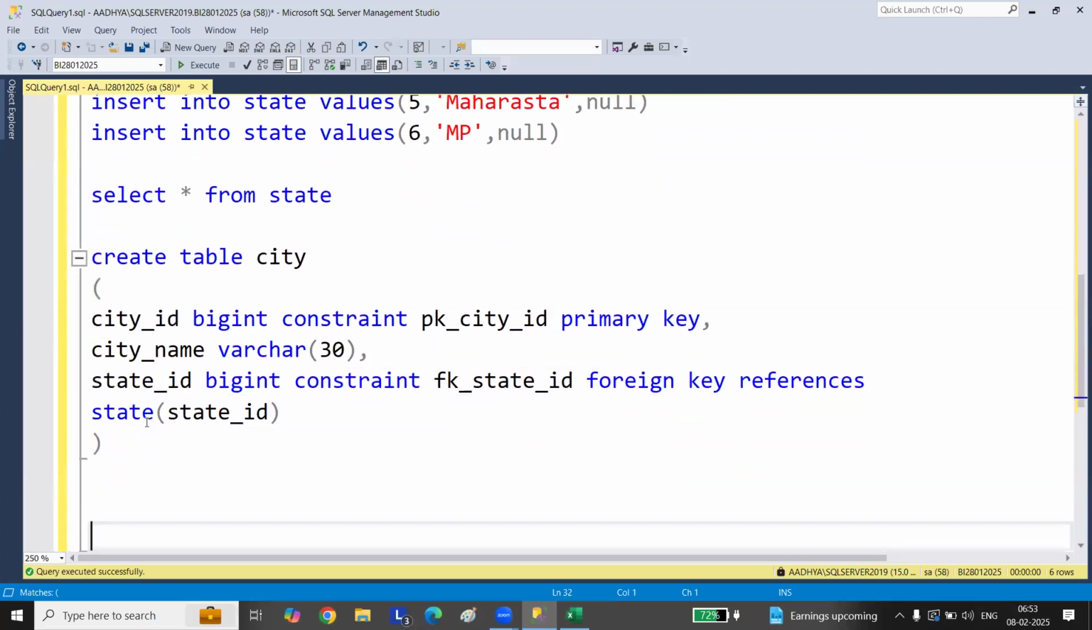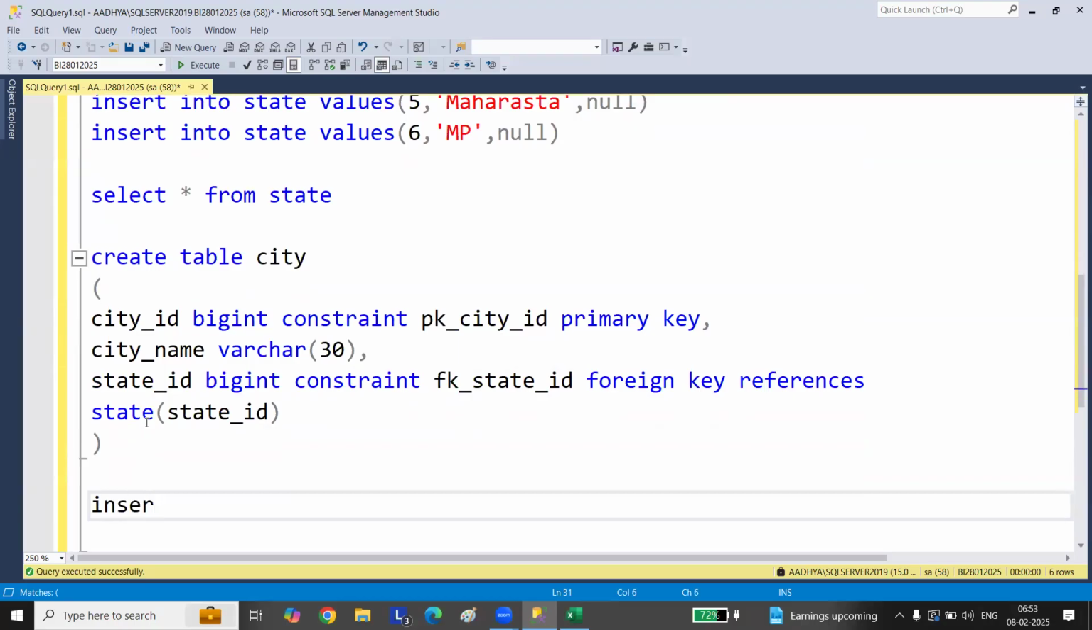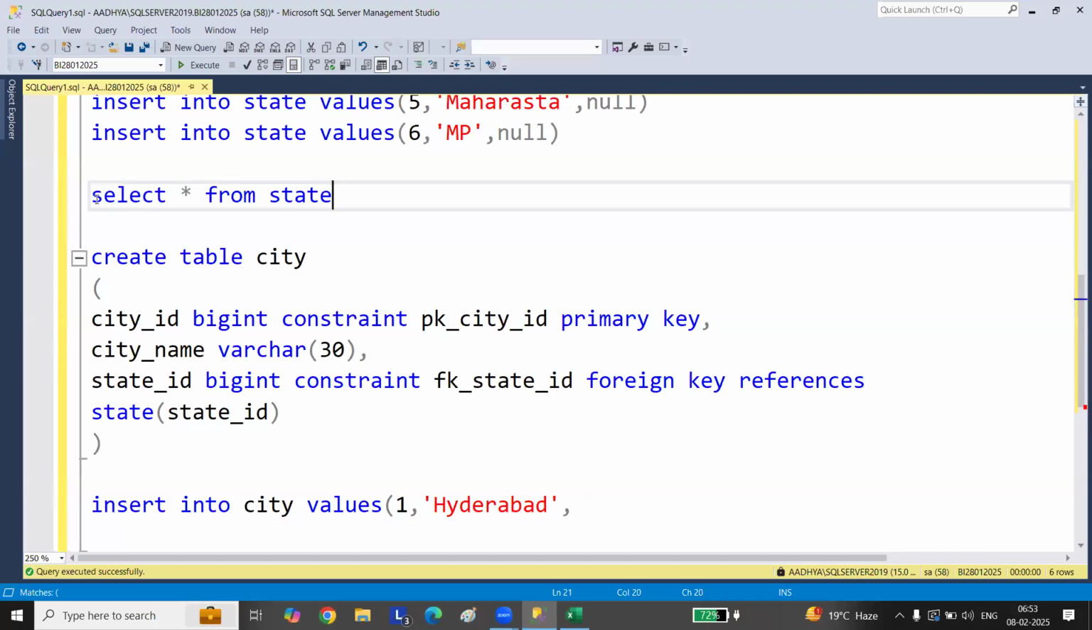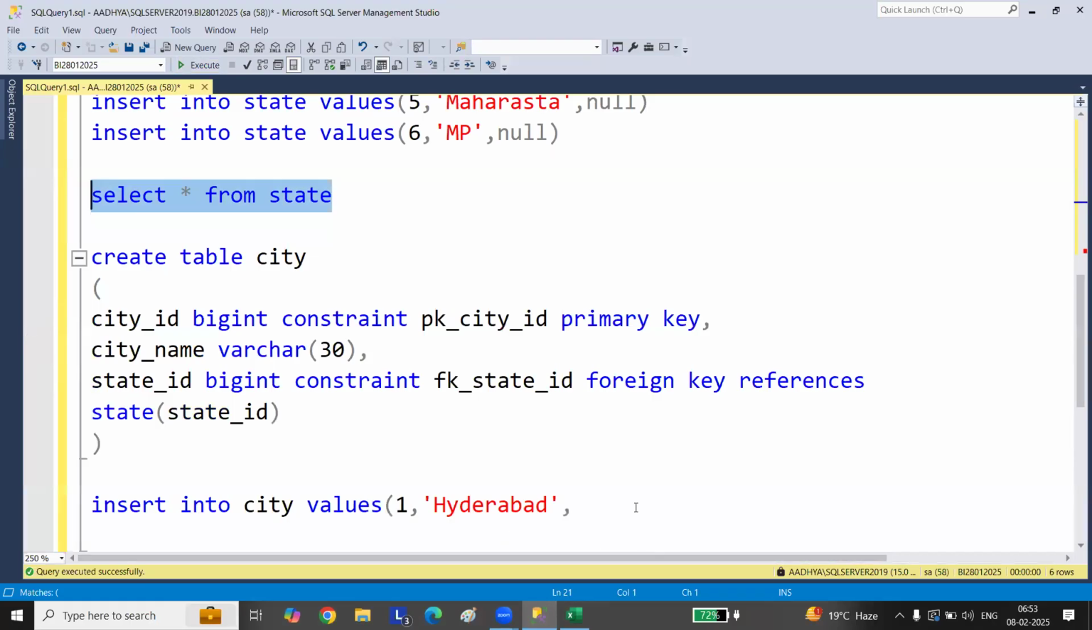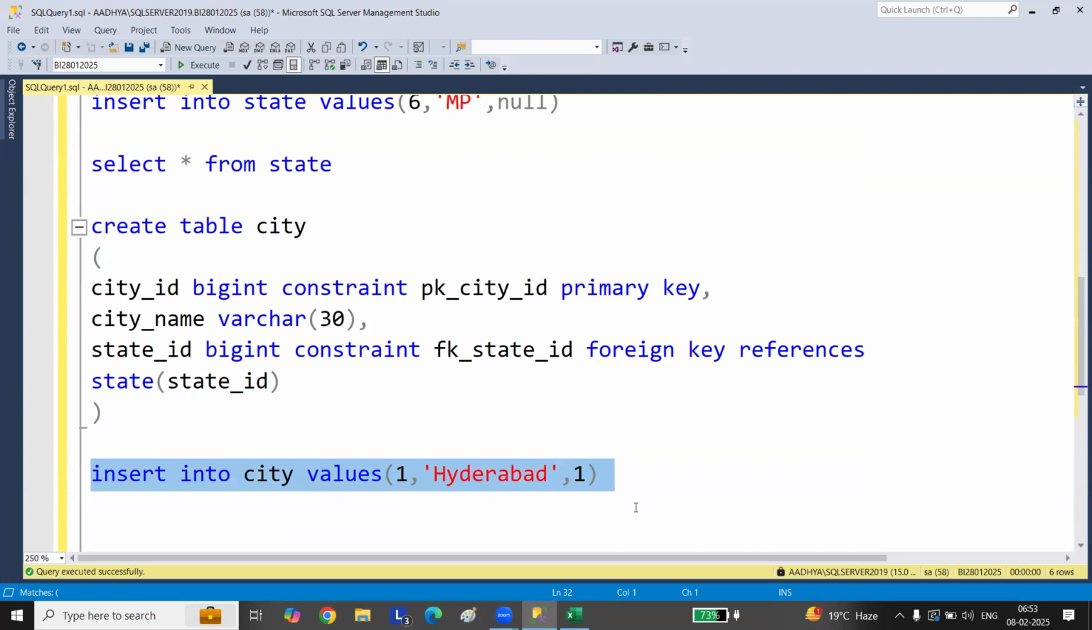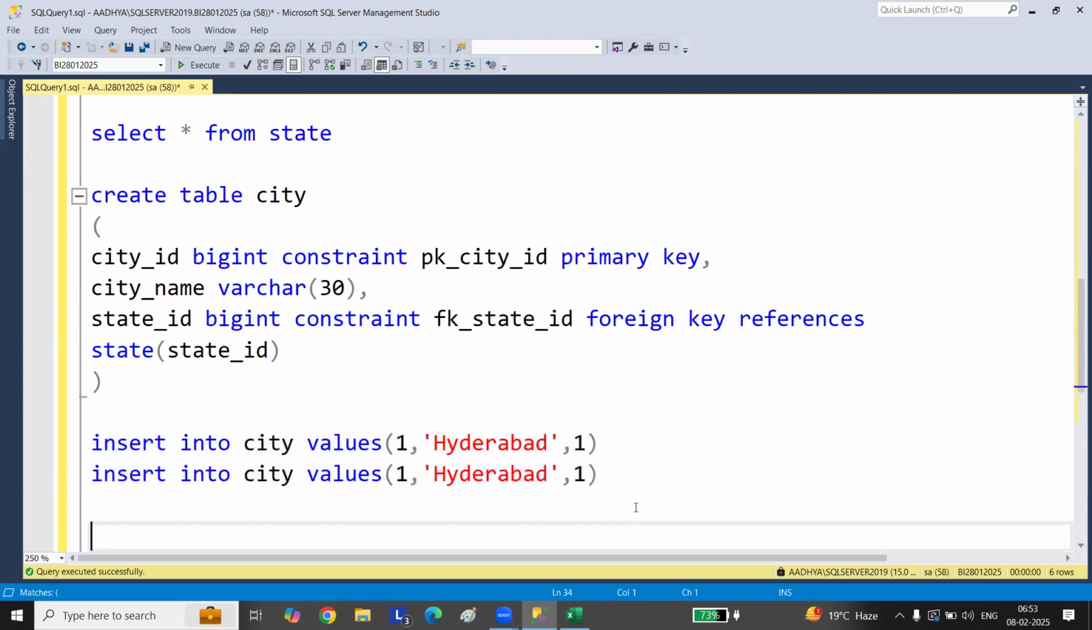Now let's go to the state. Insert into city values. So city 1, I'll give Hyderabad. Let me go to the state here. So I want to see Telangana. It is state ID 1, I'll get it here. Similarly, I'll take this 2, and copy paste it here.